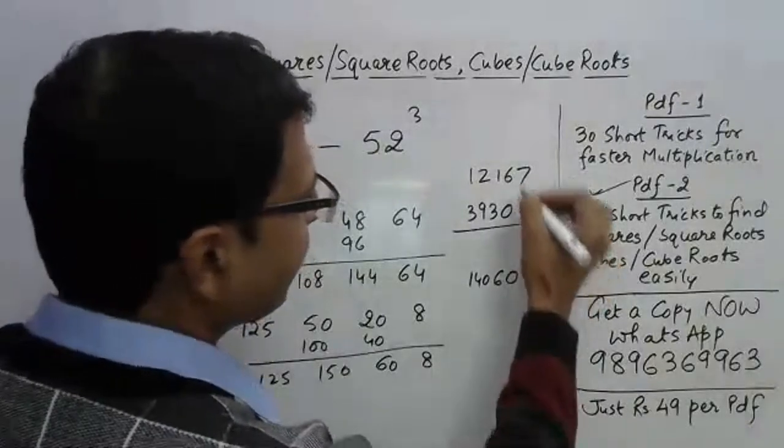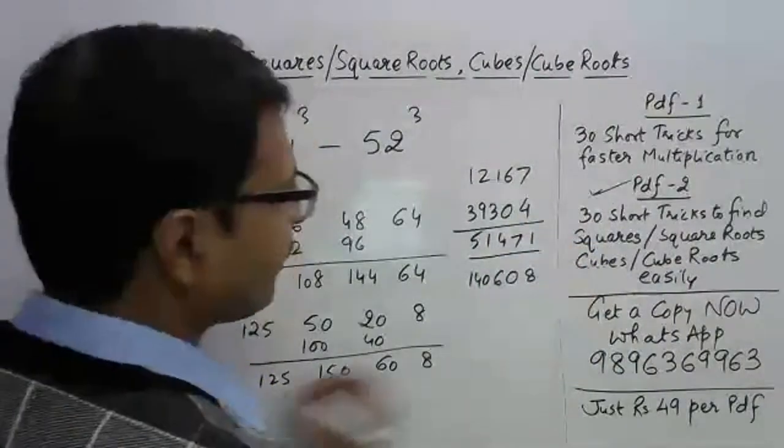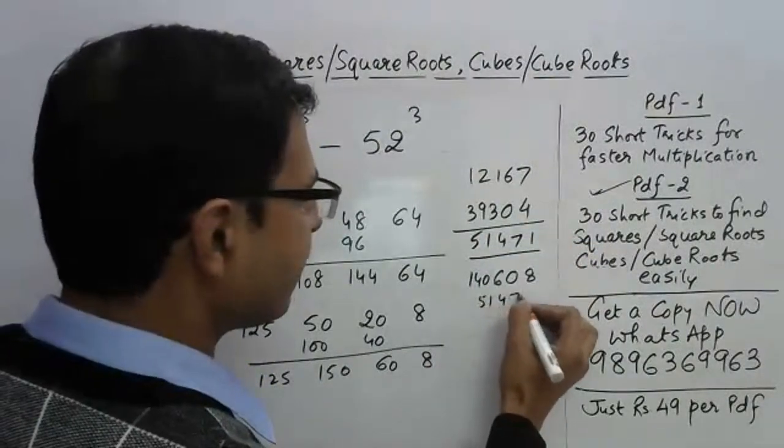7 plus 4, 11, 1, 1 carry means 7, 4, 1 and 5. So 5, 1, 4, 7, 1. So subtract this 5, 1, 4, 7, 1 from this.